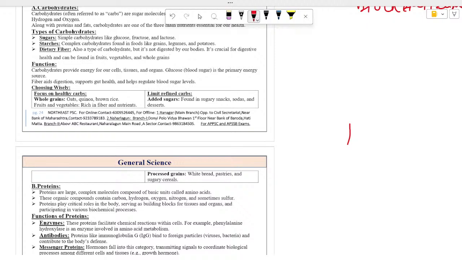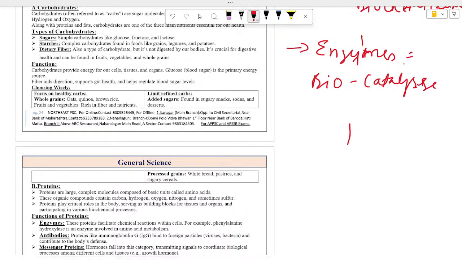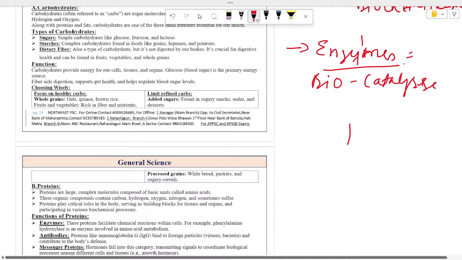We all know what enzymes are. Enzymes are considered as biocatalysts of our body. All the physiological functions occur with the help of catalysts. Catalysts increase the rate of reaction. So enzymes are basically made up of proteins.